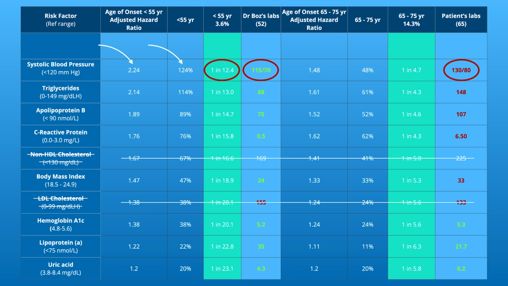But check out how this impacts my patient when her age is in this age group. The baseline heart disease at 14.3% has an increased risk of heart disease by 48%. That takes it to about 1 in 5 people will have heart disease at her age when their blood pressure is elevated. But wait for it, that's not the best predictor.